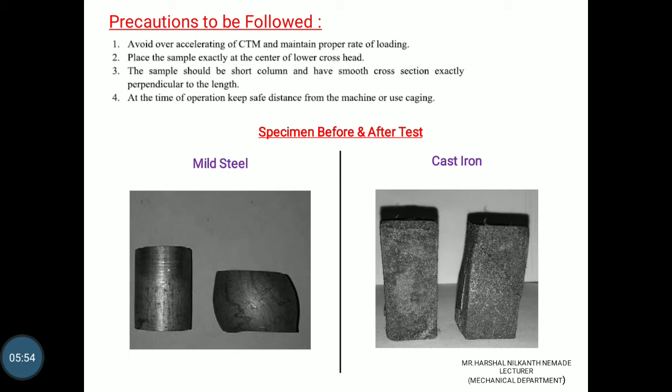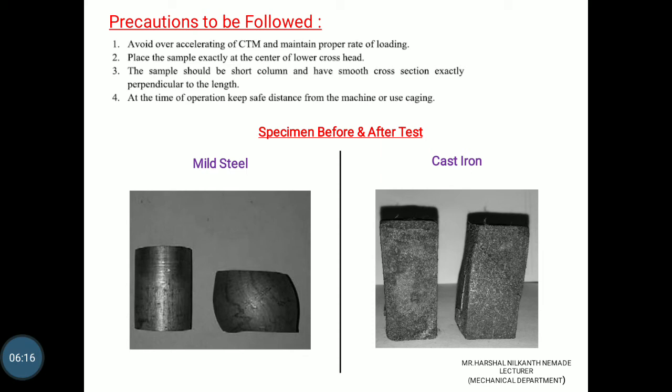I have shown the material, mild steel. After compression you will see how the material is compressed. For cast iron also, I have taken a rectangular section, but after compression the bottom part is getting thicker and the upper part is getting thinner.